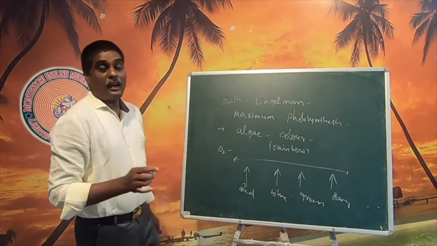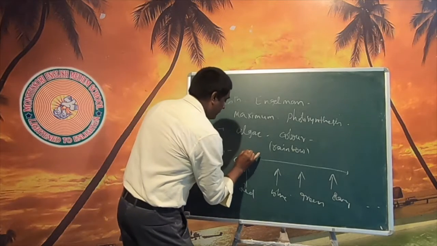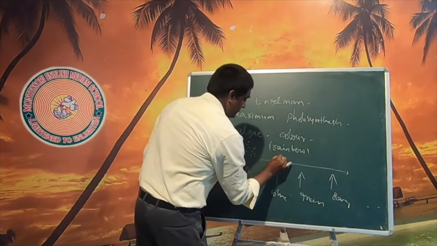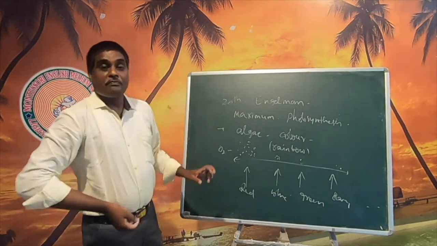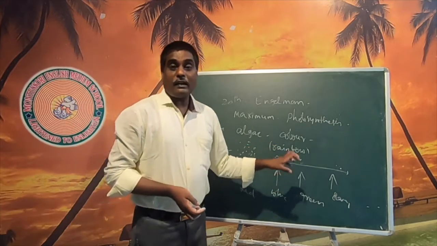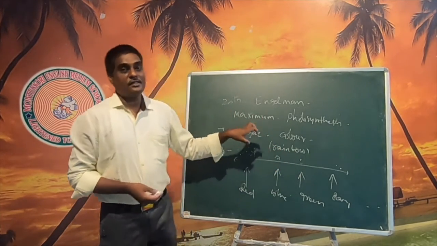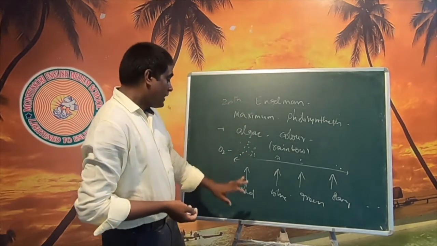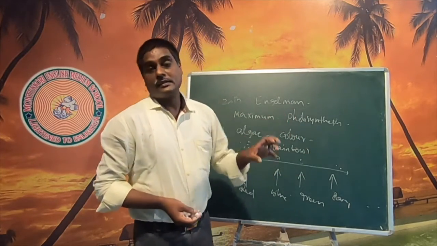That means the oxygen sensitive bacteria were present in more numbers in the red and blue color substances, and very few here. So the red and blue colors are more effective in the process of photosynthesis. That means the plants are absorbing the red and blue color rays emitted from sunlight.